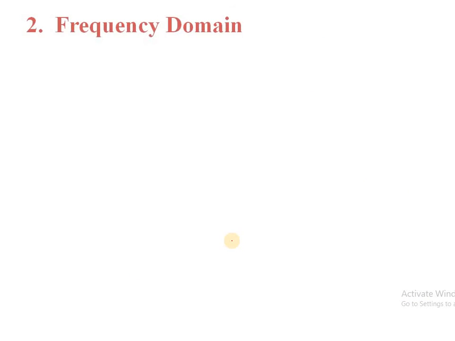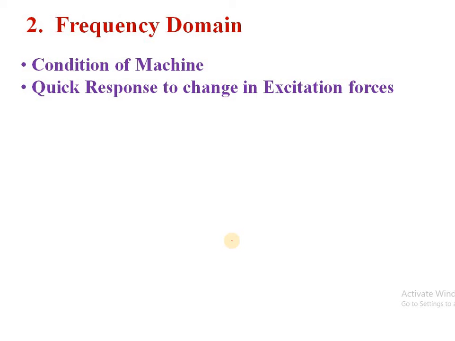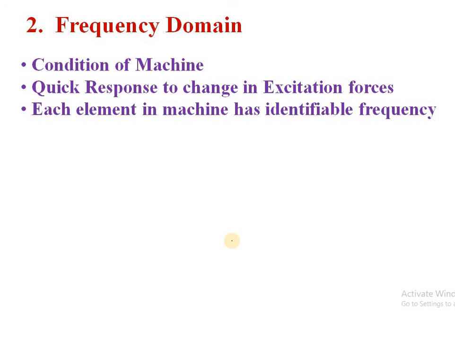Next is frequency domain. It helps to understand the condition of the machine in a better manner with the help of a frequency measuring instrument like an FFT analyzer. This frequency domain gives us a quick response to a change in excitation force. As your excitation force changes, the amplitude will also change. So it gives a quick response as compared to the time domain graph. And each element in the machine has an identifiable frequency. It means the change in the graph or spectrum at any particular frequency will help us understand directly which machine component has failed.